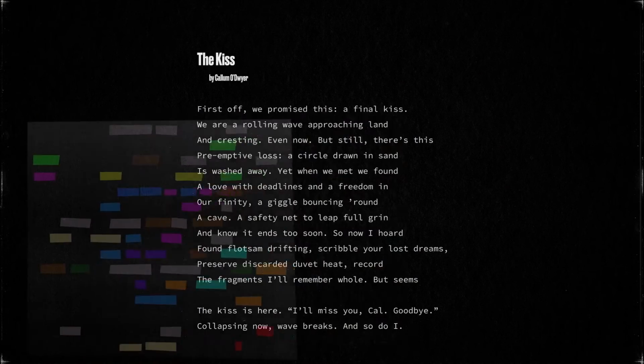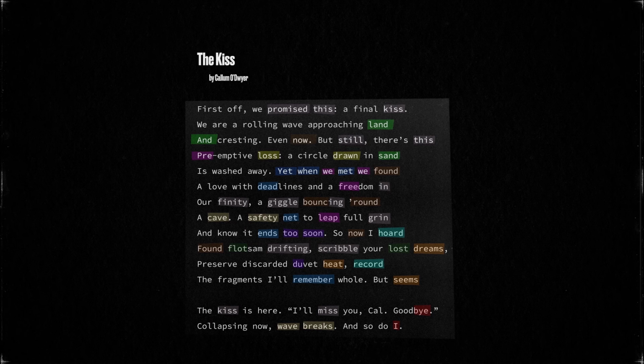That is assonance. Let's see it in action on Callum's poem. Oh boy, that is a lot, and you could probably find even more assonance if you kept looking. One of the reasons I love this poem is because it is so wonderfully rich in assonance as well as consonance. From the very first line, it uses repeating vowel sounds to really knit the piece together and make it sound cohesive. In that first line, you have promised, this, and kiss. All of them have that I sound. Again, spelling doesn't really matter here, just sound.